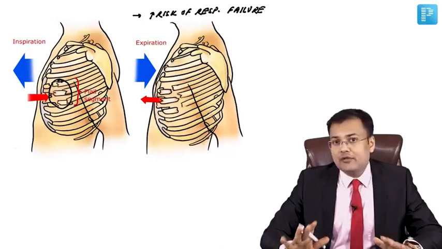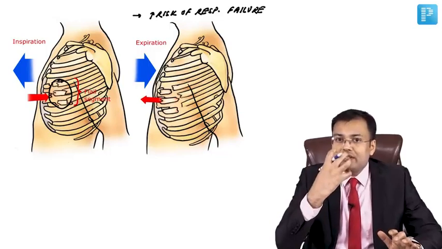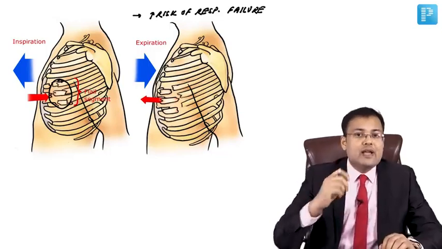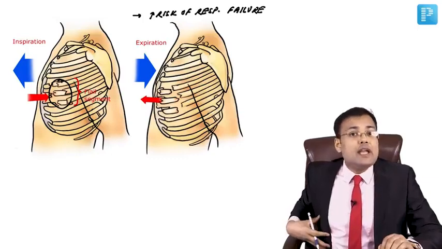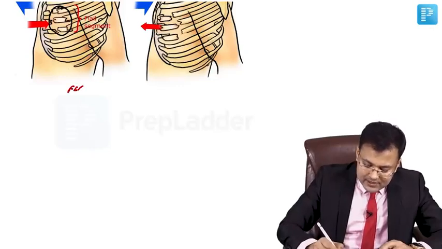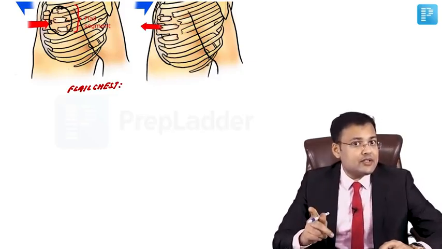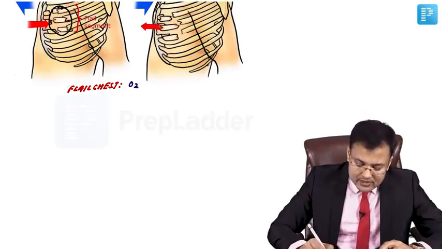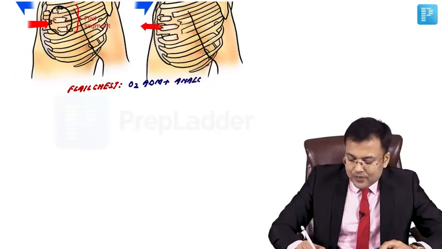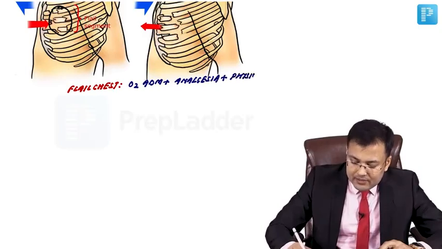Read the question carefully. If the patient is having only flail chest, we give oxygen administration. The most important aspect is what? Analgesia. That's why we give epidural analgesia if required and physiotherapy. So the treatment of flail chest: if only flail chest is there, there is no respiratory failure. In exam, if it's not mentioned respiratory failure, the treatment is oxygen administration plus analgesia. We give epidural analgesia and physiotherapy.